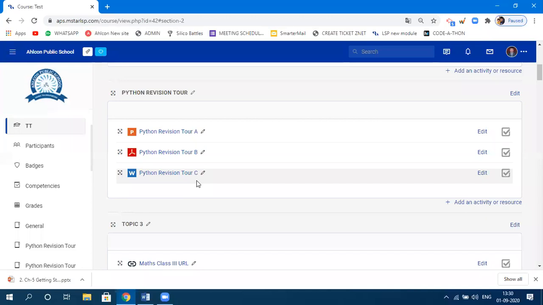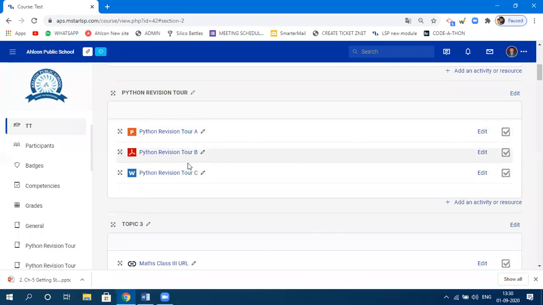So I hope this process of uploading a file is clear to all of you. I'm recording this, so later on I'll share this recording with you for future reference also. So this is the way you upload a file.